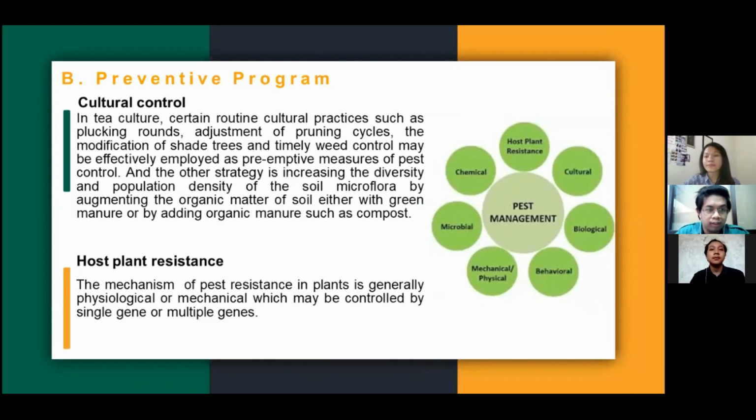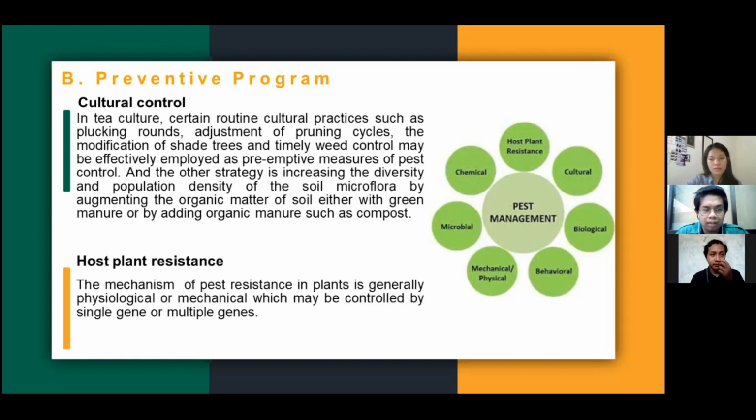Okay, so the next implementation of IPM for tea crops is a preventive program. The first one is cultural control. In tea culture, certain routine cultural practices such as plucking rounds, adjustment of pruning cycles, modification of shade trees, and timely weed control may be effectively employed as preemptive measures of pest control.